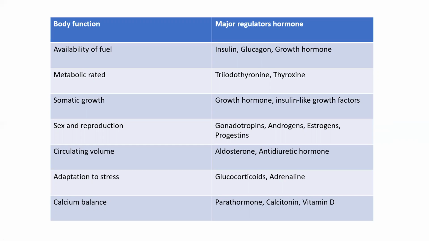Second, body function is sex and reproduction. The major regulators are gonadotropins, androgen, estrogen, and progestin. Circulating volume: the major regulators are aldosterone and antidiuretic hormone. Adaptation to stress: the regulators are glucocorticoid and adrenaline. And calcium balance: the major regulators of calcium balance are parathormone, calcitonin, and vitamin D.